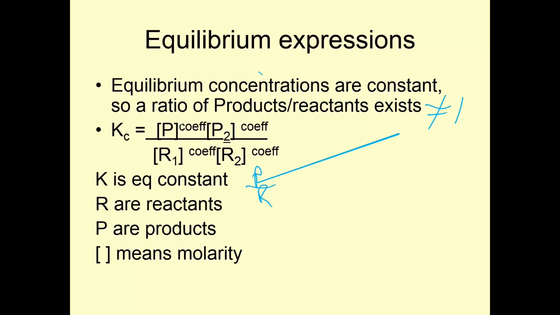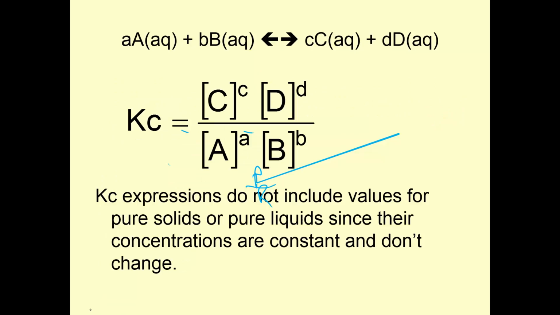So product 1 raised to its coefficient, product 2 raised to its coefficient, over reactant 1 raised to its coefficient, reactant 2 raised to its coefficient. And then the bracket means we're in concentration, so molarity. This will make a lot more sense when we do sample 1. So see how I have a coefficient of A, coefficient of B, coefficient of C, coefficient of D. Hey, they're my coefficients. Reactant, reactant. Notice reactants are on the bottom. Product, product. You notice your products are on the top.